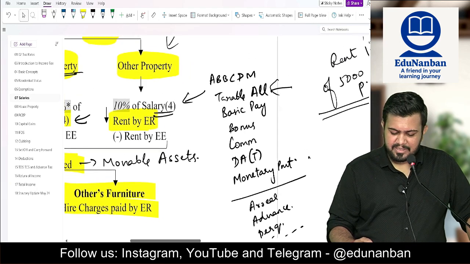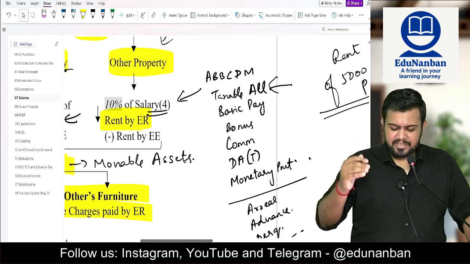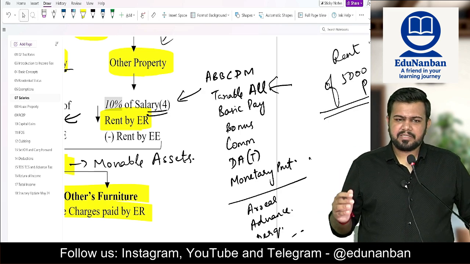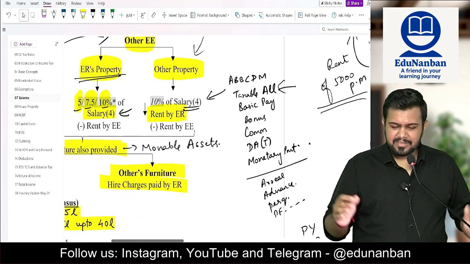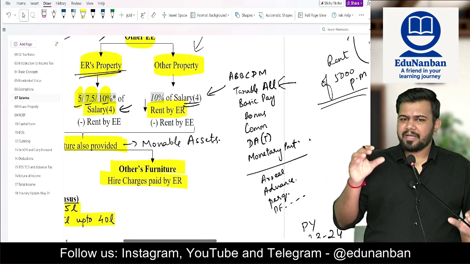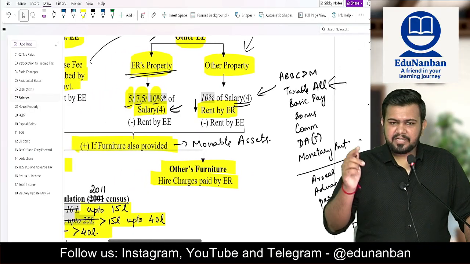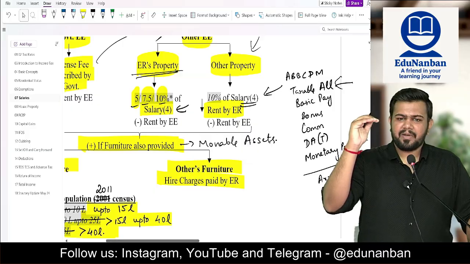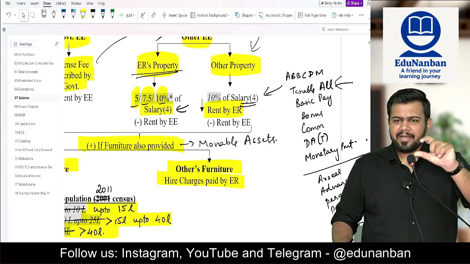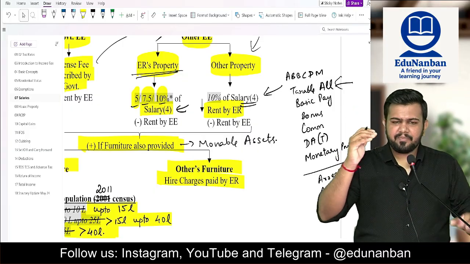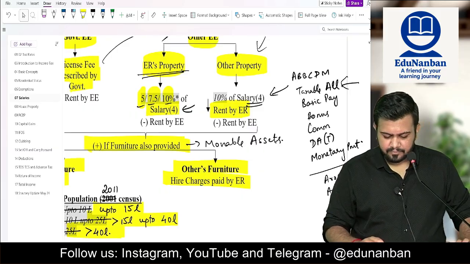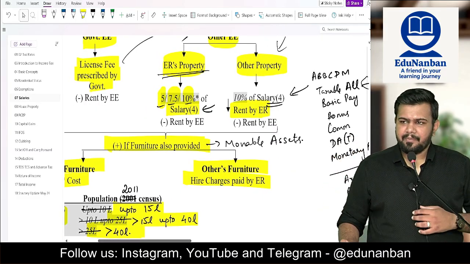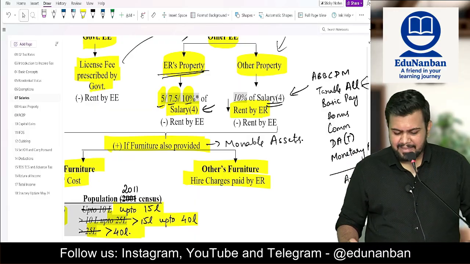So ABB CDM: taxable allowances, basic pay, bonus, commission, DA terms, and any other monetary payments. You should consider and add all this. This will become salary. 10% of salary is the upper limit. So the rent paid by the employer, maximum how much? 10% of salary. From this you have to reduce any rent already paid by the employee. The balance amount will be the taxable perquisite.